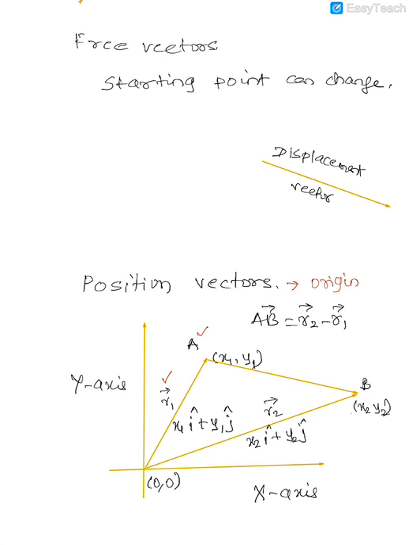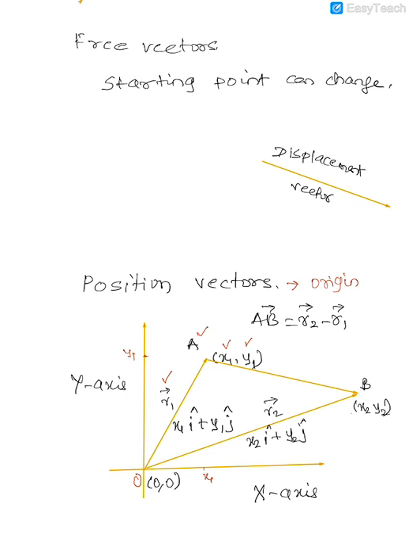We draw a position vector from origin O to A. This would be x1 on the x-axis and y1 on the y-axis, and hence this point A would have the coordinates x1, y1.